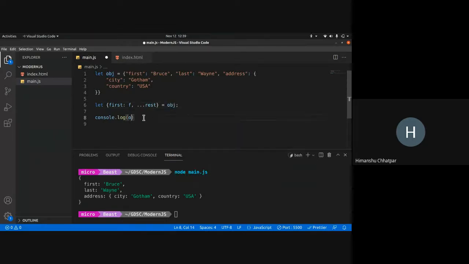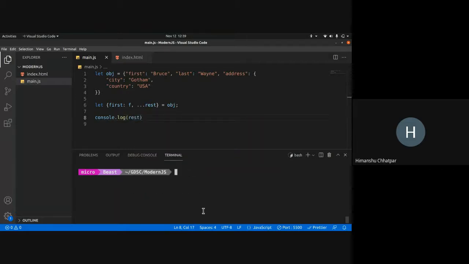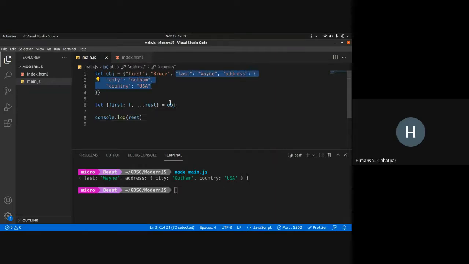Now, when I console.log rest, you can see I've collected the rest. I've destructured this, so this is decomposed into first and the rest. The first is present in F and everything else I have collected in this rest object. So when I console.log the rest, I can see I have last and this nested object. If I want the first name too, I can put F over here, F comma. So I can see Bruce has come.